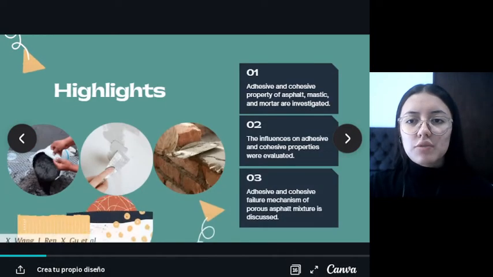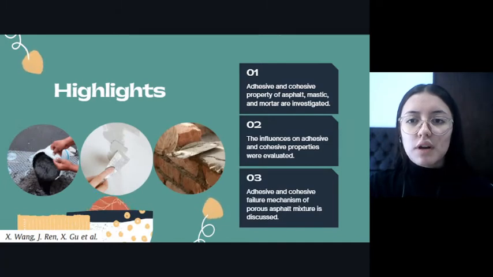Things to highlight from this paper, in order to have a little more clarity at the time of deepening, is that the adhesive and cohesive properties of asphalt, mastic and mortar are investigated, the influence of the properties, and finally the failure mechanisms of the porous asphalt mixture are discussed.